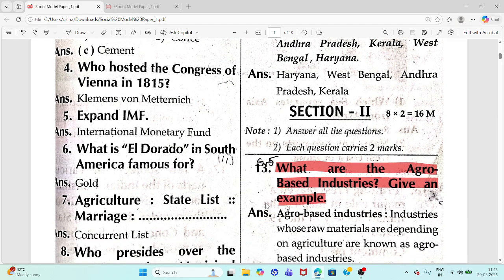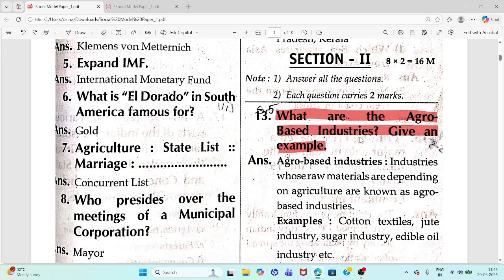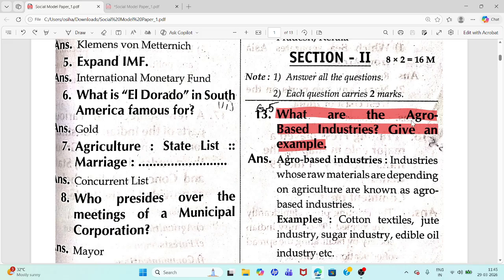Section 2. 13th question. From here, each question carries 2 marks. 8 questions you have to answer. Each question carries 2 marks, 8 times 2, 16 marks. 13th question. What are agro-based industries? Give an example. You have to write what is meant by agro-based industry and give an example.